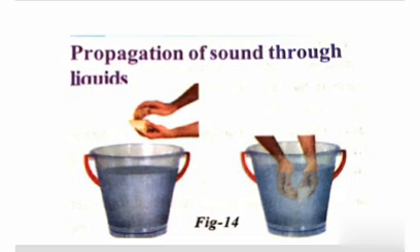To perform this activity we need two tumblers, stones and water. Take two tumblers, fill them with water, and take two stones and strike them against each other, keeping your hands inside the water. So take a tumbler and fill it with water. Next, take two stones and strike them against each other, keeping your hands inside the water. Here in the first tumbler we kept our two hands with stones inside the water and we rubbed them against each other. Like that we should do now.